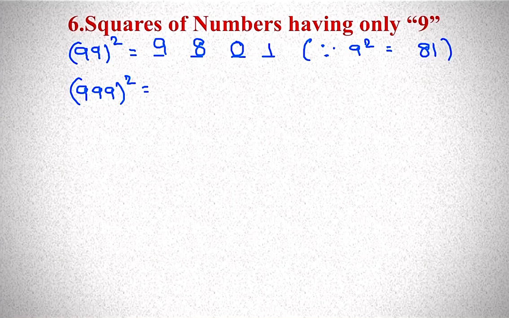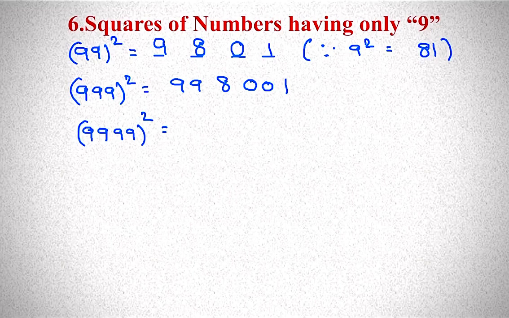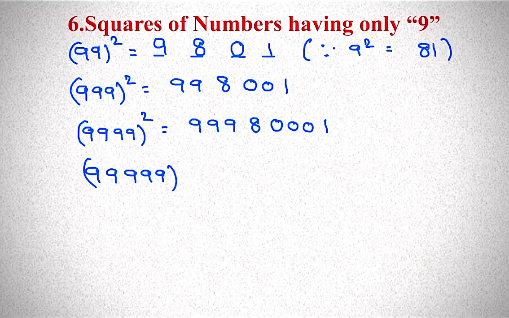If it is 999 square, as it is 3 digits, you have to write 2 times 9, 8, 2 times 0, 1. If it is 4 digits, 9999 whole square, as it is 4 digits, you have to write 3 times 9, 8, 3 times 0, 1. If it is 5 digits, 99,999 whole square, then 4 times you have to write 9, 8, 4 times you have to write 0, then 1.